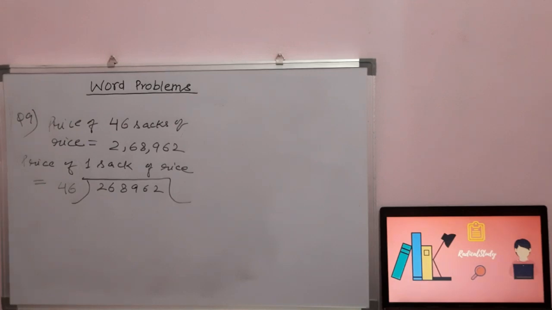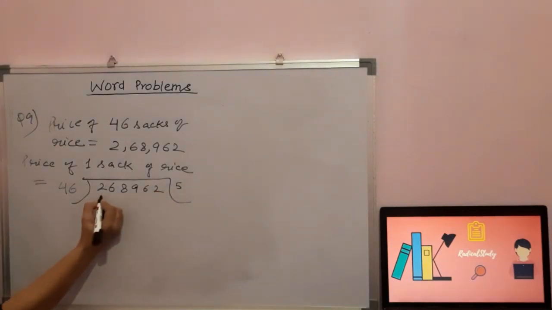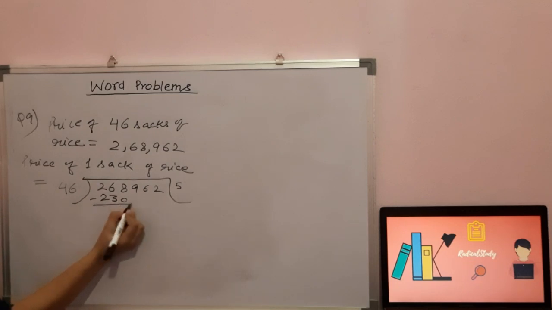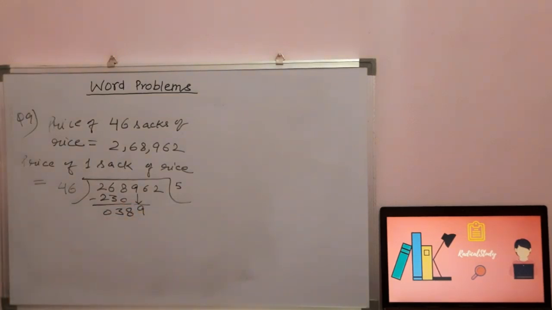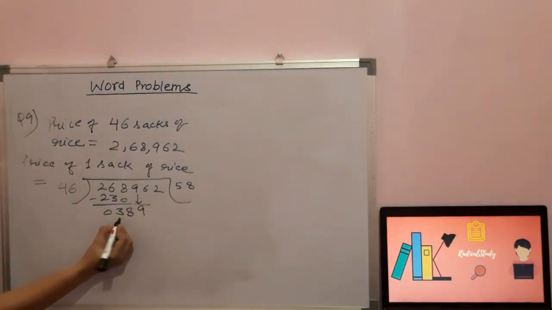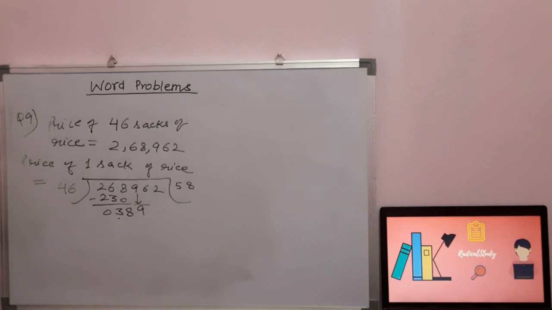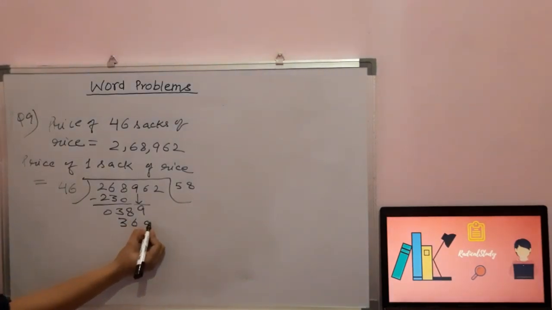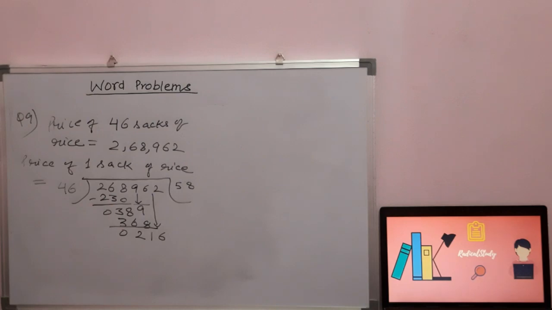So 46 5s are 230. Now 9 will be dropped down. 389 or less. 46 8s are, 6 8s are 48, 6 2s are 12, 24. So here will be 368. Now I am going to subtract it for you. 6 will be dropped down. Now we have got 216. What have we got? 216.